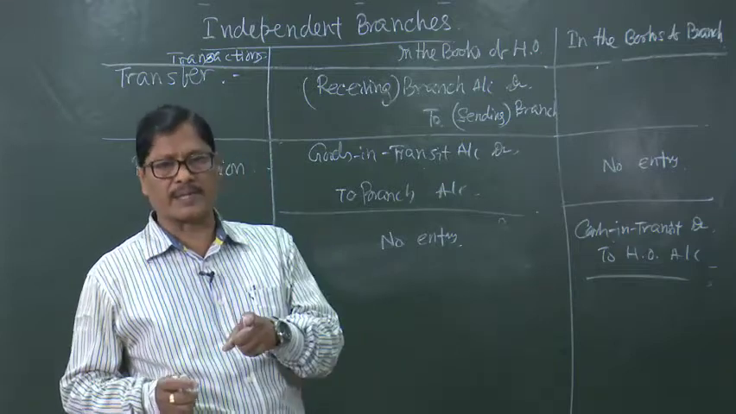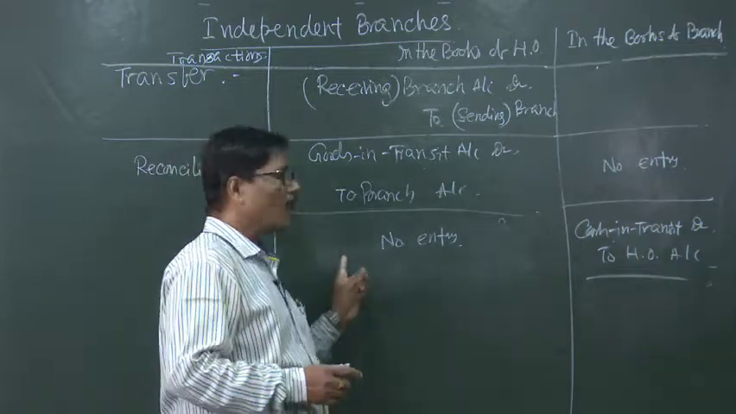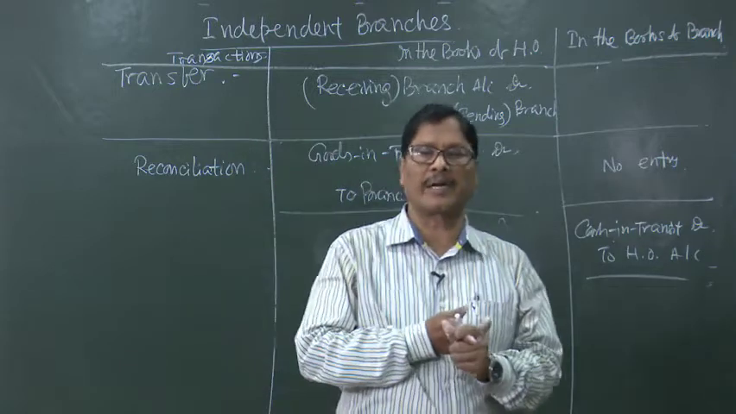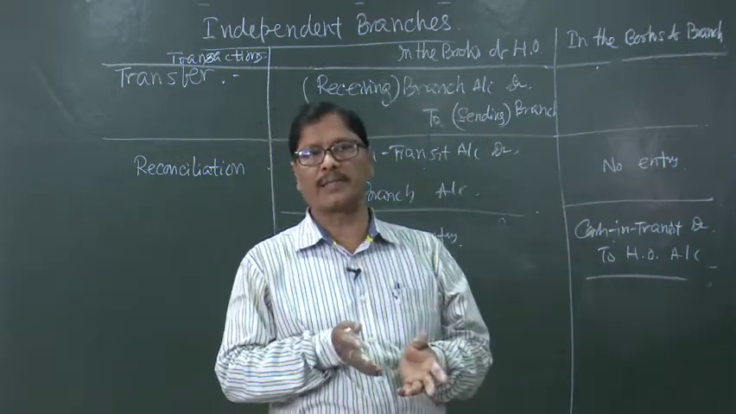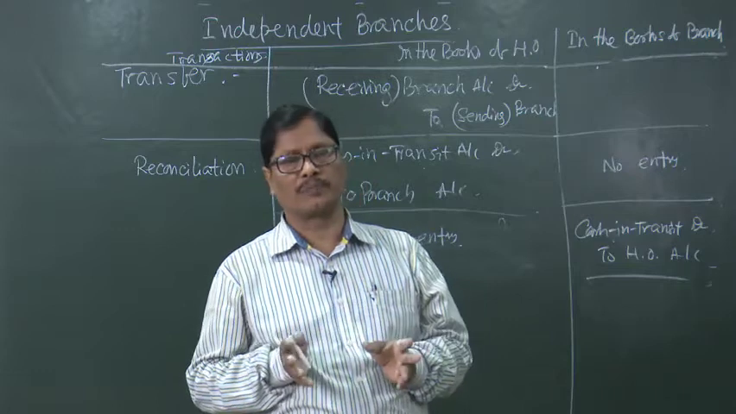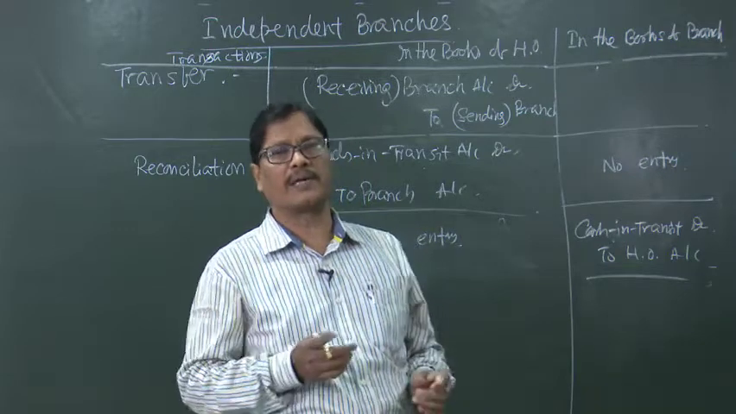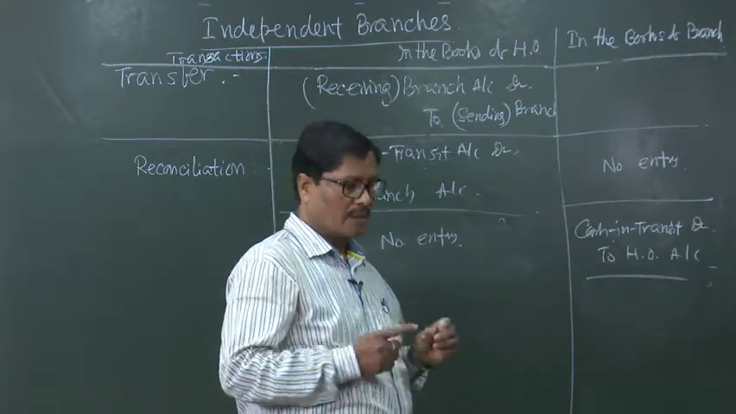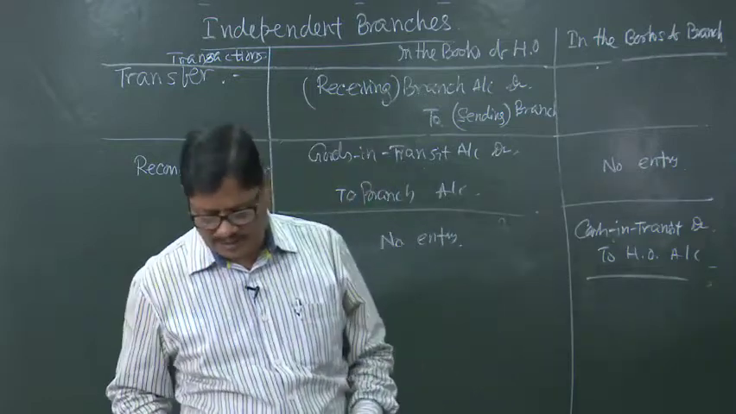The only restriction is that either the head office or the branch will have to pass the entry for goods in transit or cash in transit or for both. So, both will not pass the entry for the same transaction. That is the only thing we should be cautious about.